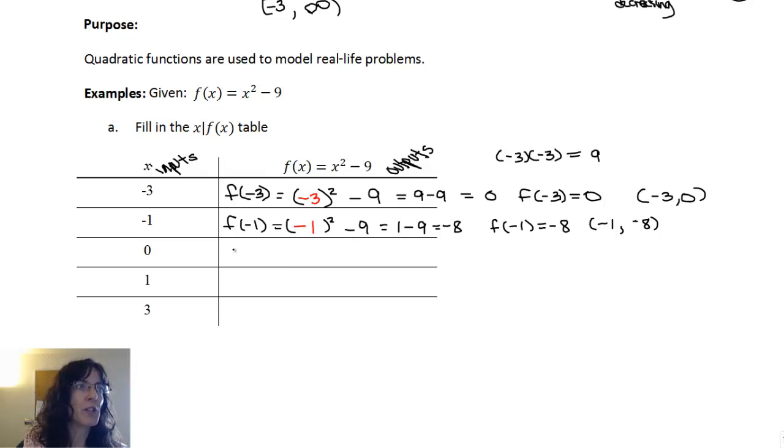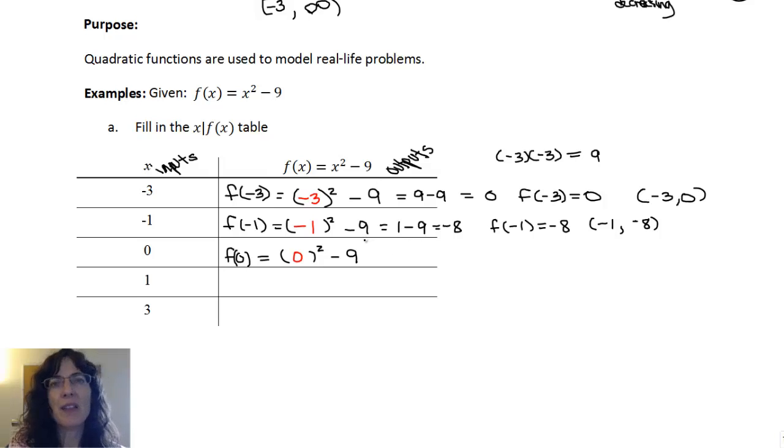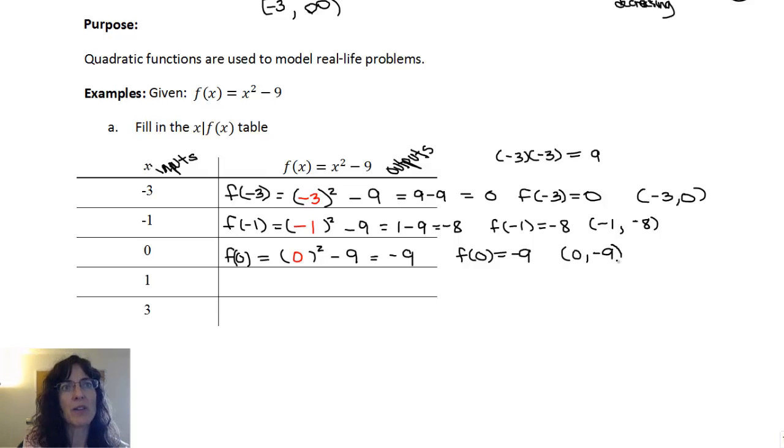Then I'm going to use 0. Same thing, f of 0. Wherever I had my x, I'm going to plug in the 0. This is not nearly as complicated when there's not a negative, so we'll look at that one pretty briefly. 0 squared is just 0, and then minus 9, so I'm going to have negative 9. So I can say that f of 0 equals negative 9. That also corresponds to an ordered pair, 0, negative 9. Plug in the 1, it'll look very similar.